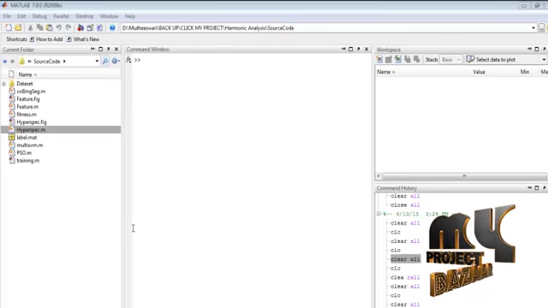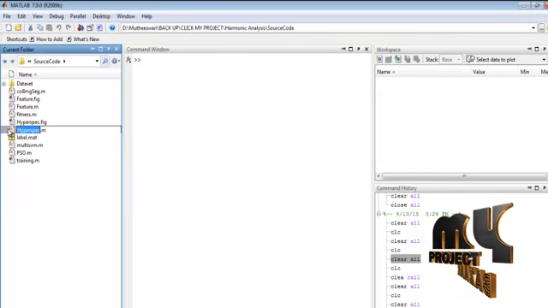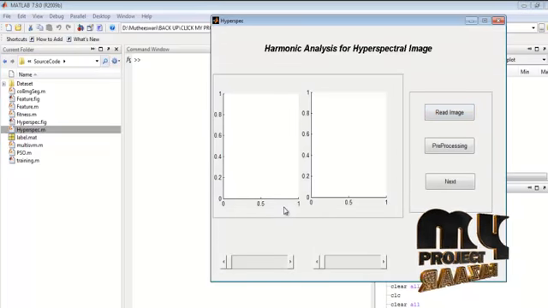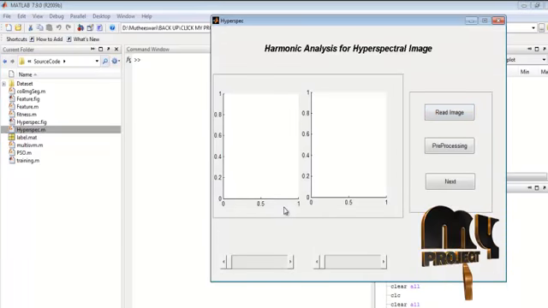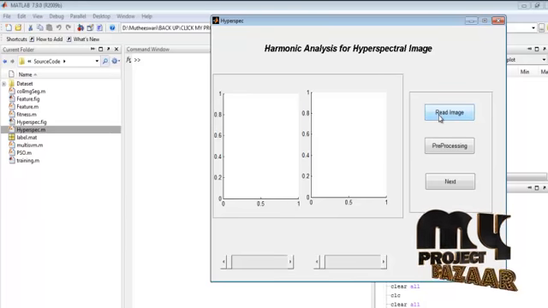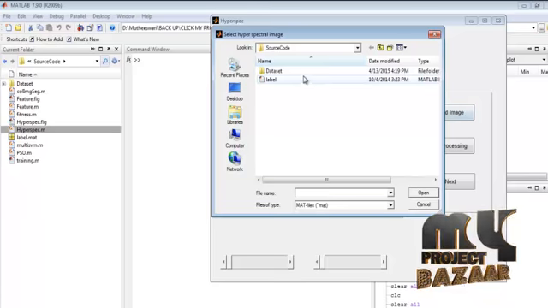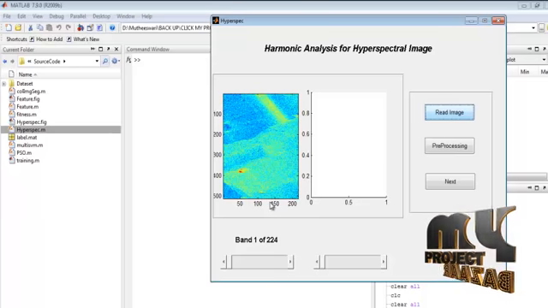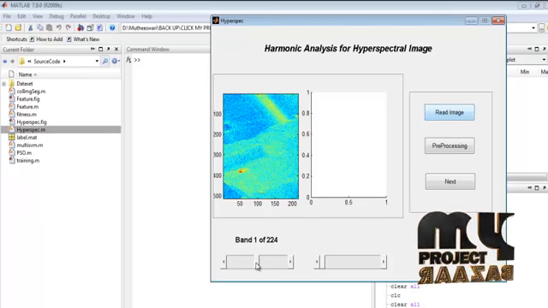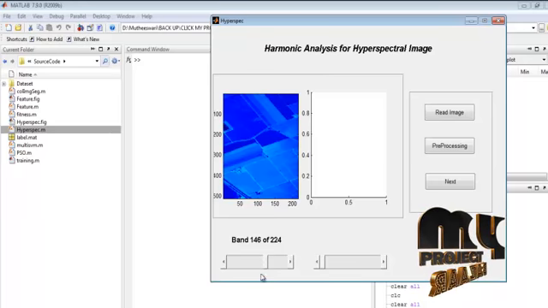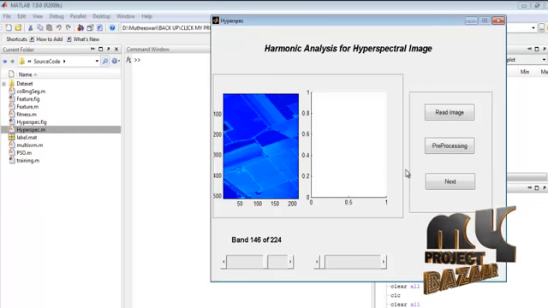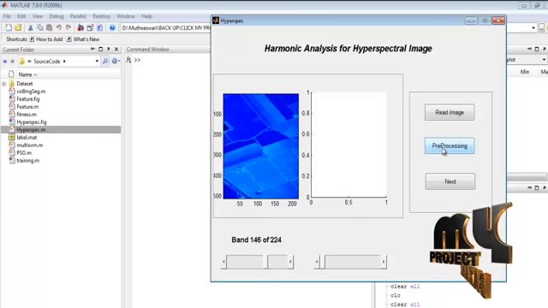Let me discuss the running procedure for our process. Select the hyperspec.m file in the current folder, right click that file and run it to execute this process. This is the main window for the harmonic analysis for the hyperspectral image. By pressing the read image button, we can browse the hyperspectral image in the dataset folder. Select the hyperspectral image. I display the hyperspectral image in the axis 1 plot. By moving the slider location, we can view the next band of the hyperspectral image, and by pressing the pre-processing button we can perform the Wiener filter operation.